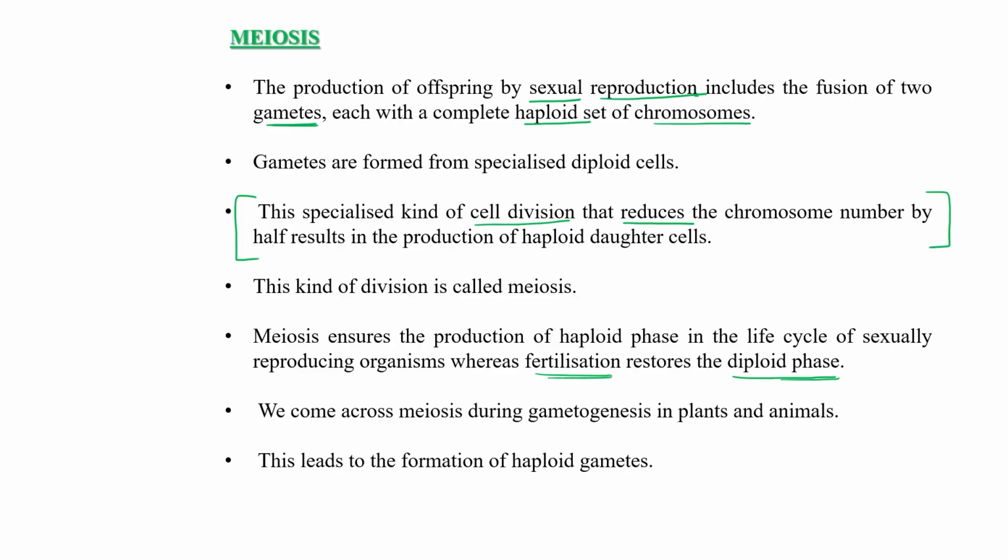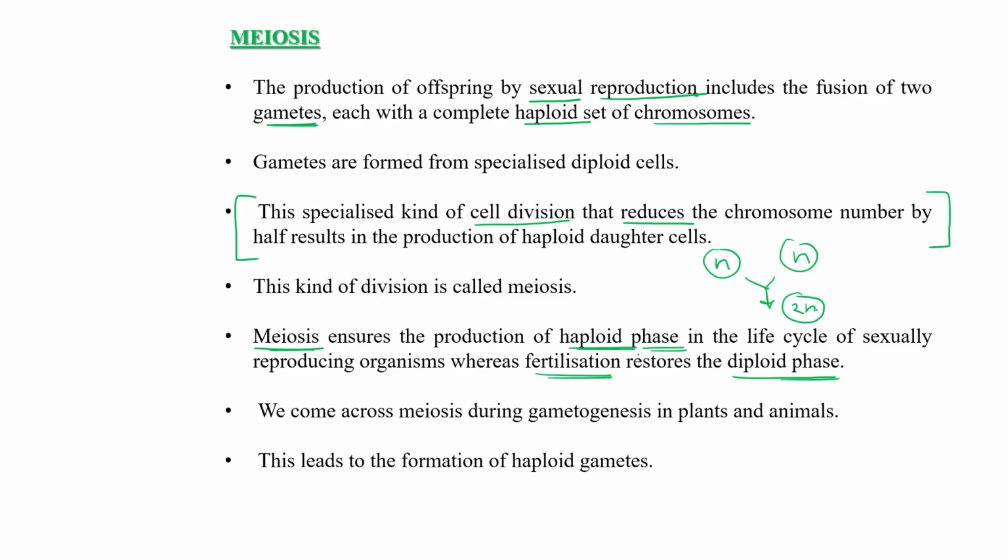Fertilization occurs between ovum and sperm, right? So both contain n number of chromosomes, and after fertilization it will again restore the original number of chromosomes, that is 2n. So through meiosis, we can produce haploid cells in which half the number of chromosomes is present.